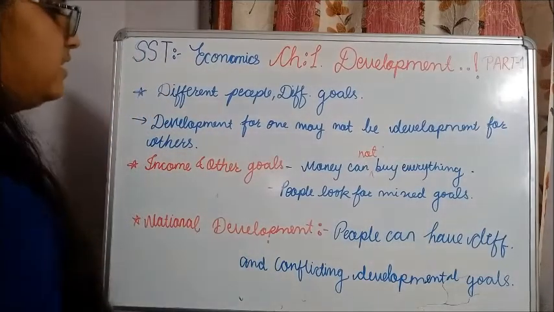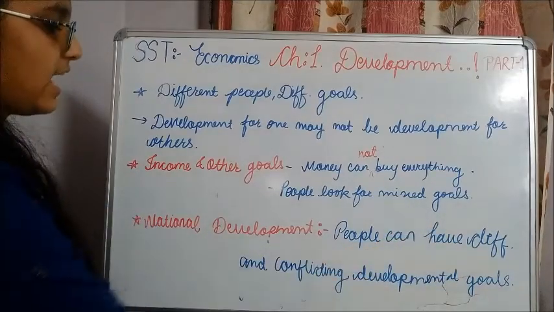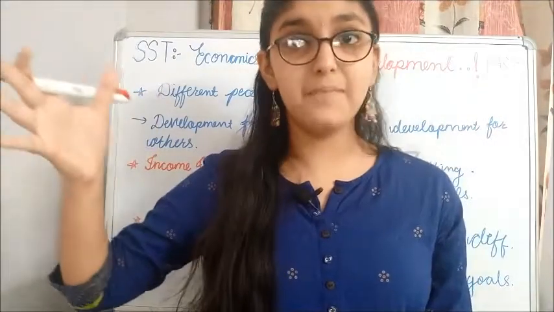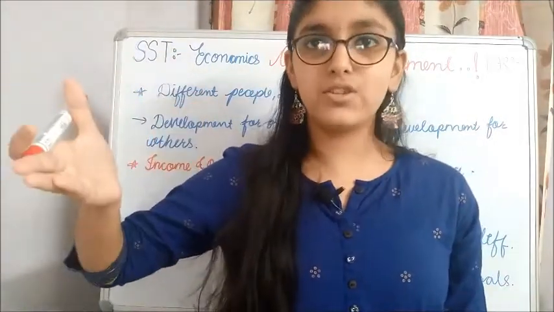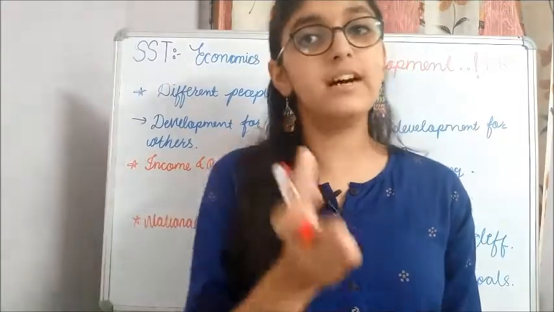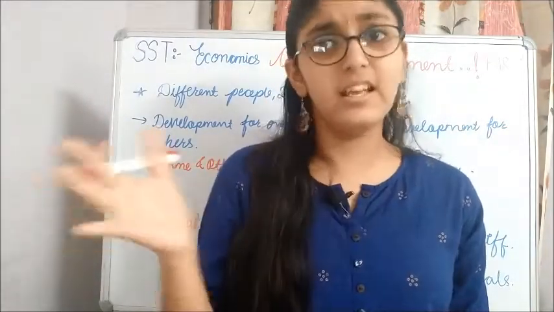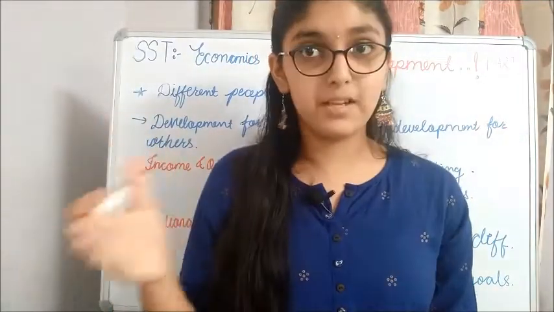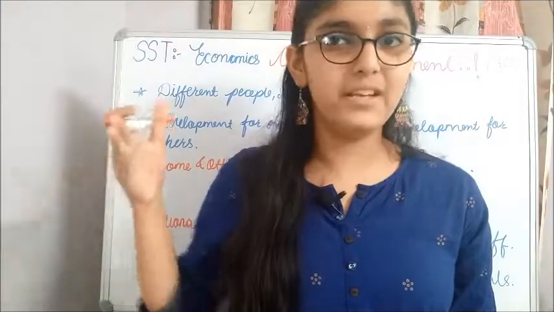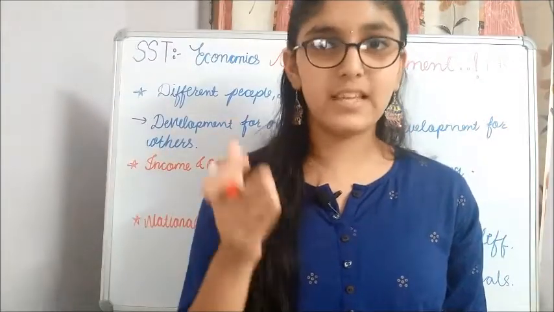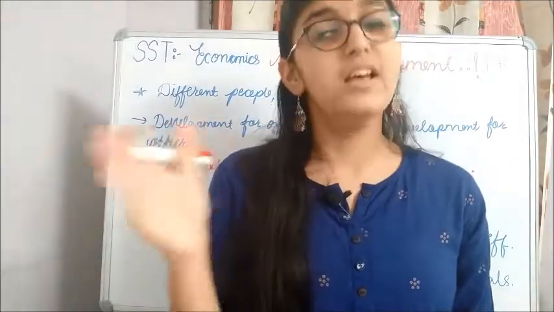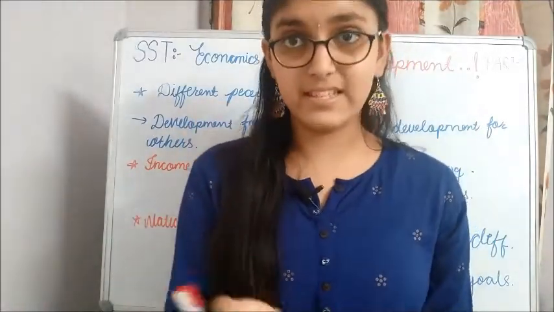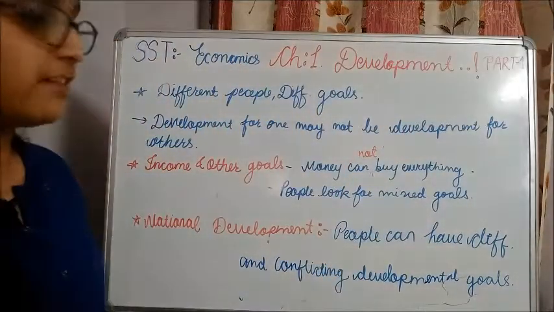Now next is national development. People can have different and conflicting developmental goals. As we discussed in the first part, one part of the society wanted that dams should be constructed, the other part did not want dams to be constructed. They had a conflict, and there are many cases present in India itself for dam construction conflict. There are many conflicts between the poor farmers and the big peasants and big businessmen. They usually conflict over dam construction, and that tells us that different people can have different developmental goals.